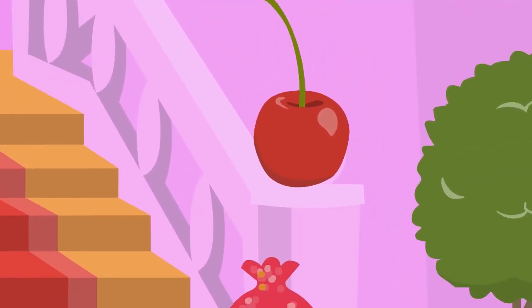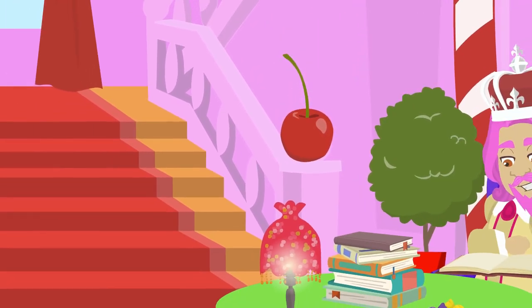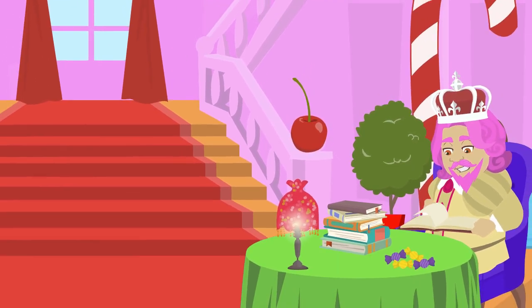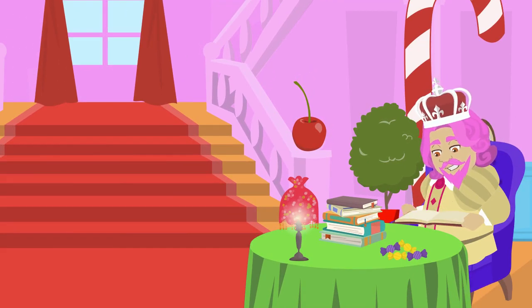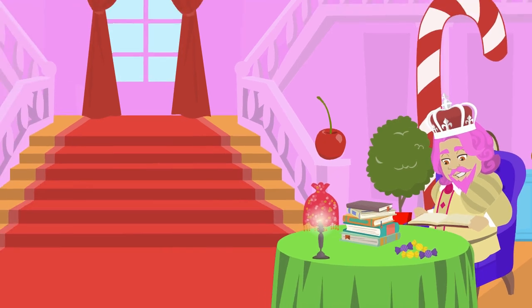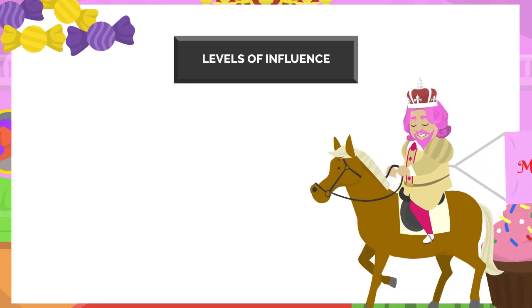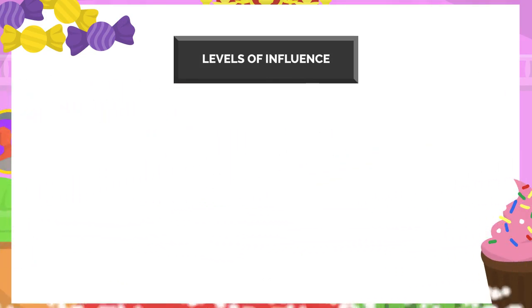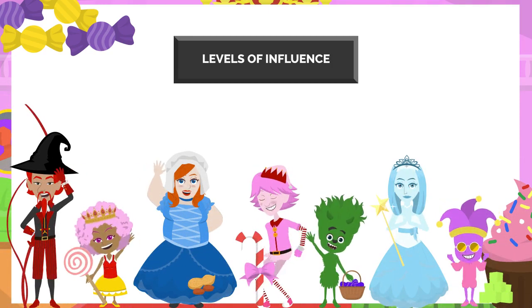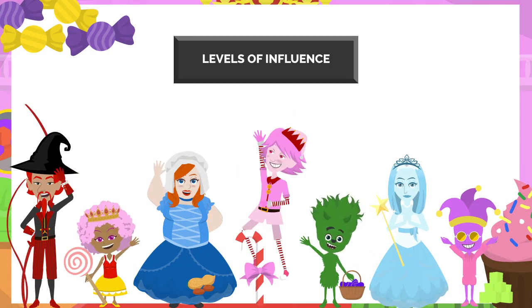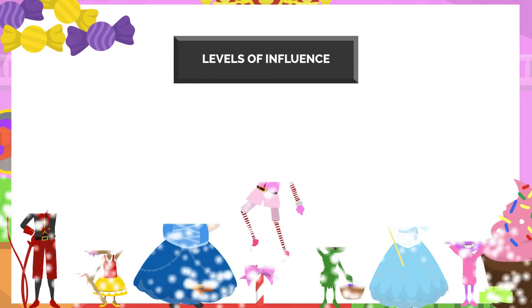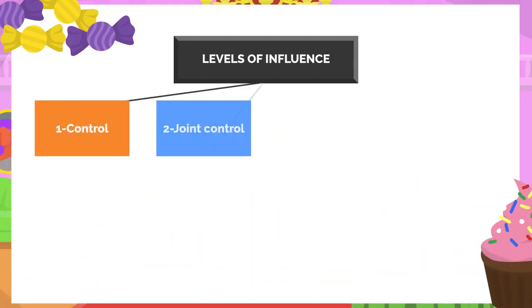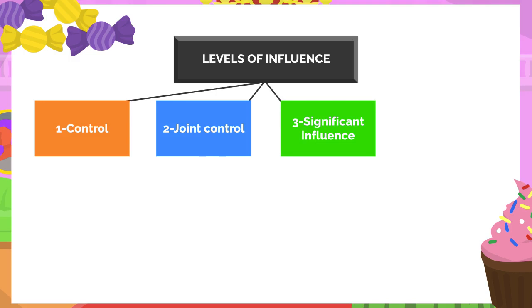Whether an investee is consolidated or whether some other form of accounting is applied has a material impact on the overall presentation of a reporting entity's financial statements. A reporting entity's investment in an investee may result in the reporting entity possessing some extent of influence over it. The level of influence that a reporting entity has over an investee can be broken down into the following categories: control, joint control, significant influence, or other.